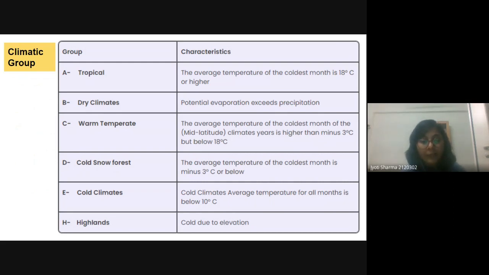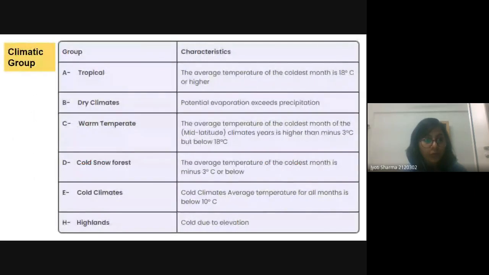And if we talk about E, cold climate, the average temperature for all months is below 10 degrees Celsius. And here is highland, where the cold condition is because of the high elevation. This has been taken from Wikipedia. You can also see that.